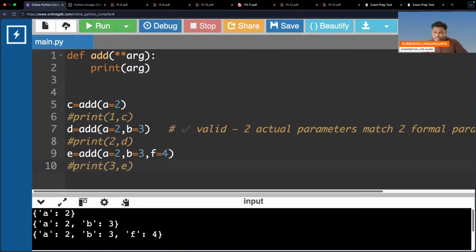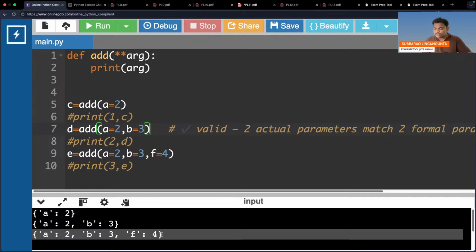If you observe clearly, when you call this function first time, you are sending a is equal to 2, so you are printing args: a is equal to 2. But when you are sending second time, a is equal to 2, b is equal to 3, two pairs you are sending, so two pairs are printed. But do you believe or not, output is coming as a dictionary. If you send pairs, output will come as a dictionary.